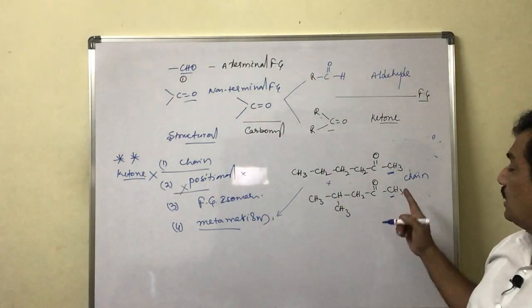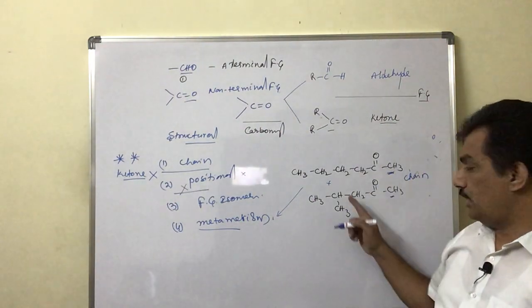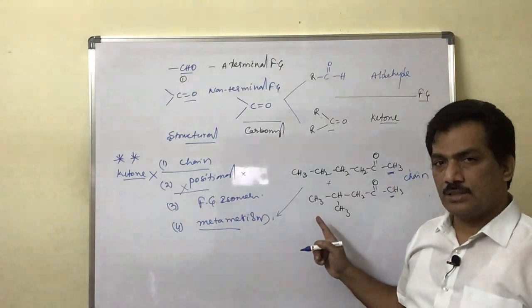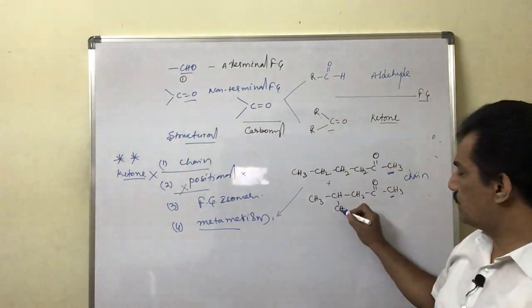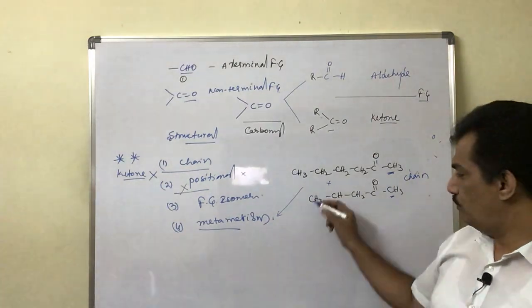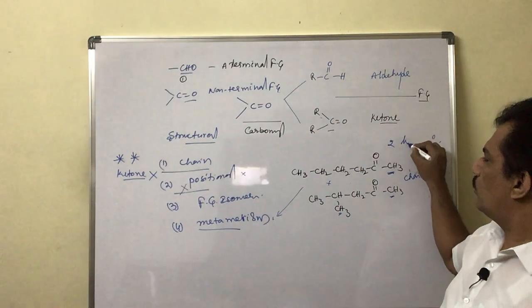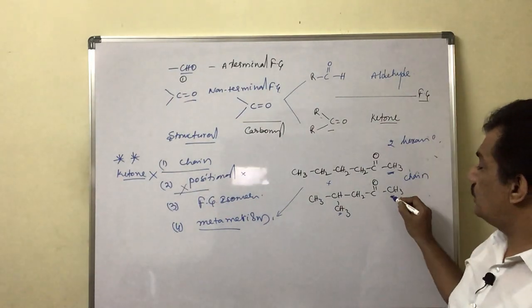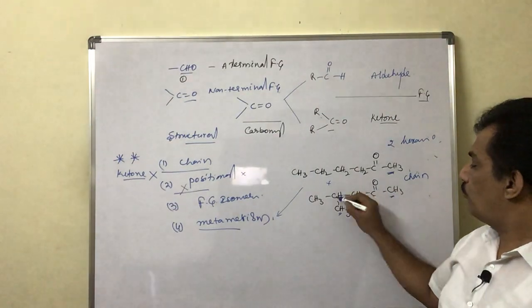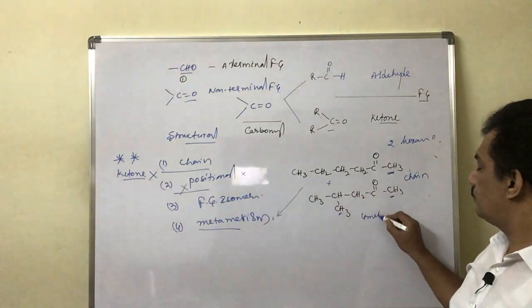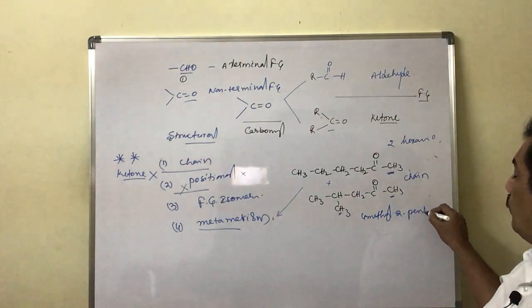In case of ethers, these lead to positional isomerism, but when it appears like this, in some books it is given as chain isomerism because this is considered as the side chain, because it is considered as 2-hexanone, is it not? And this one is 4-methyl-2-pentanone.